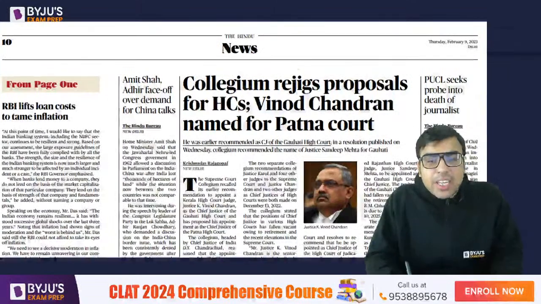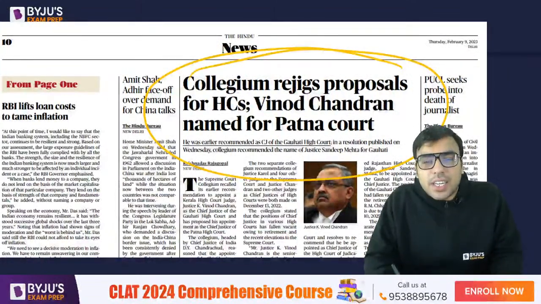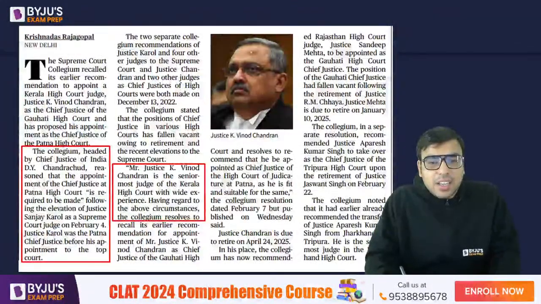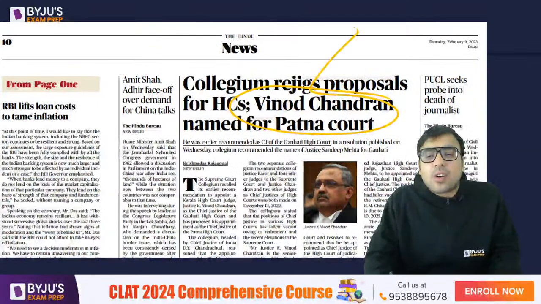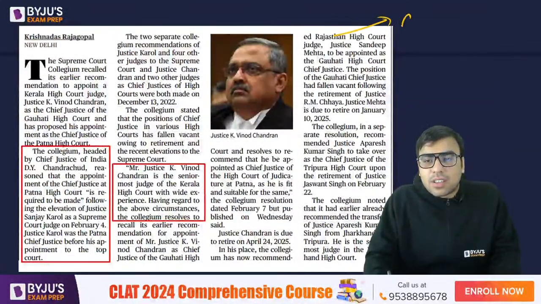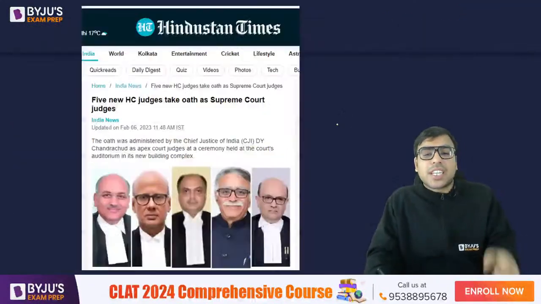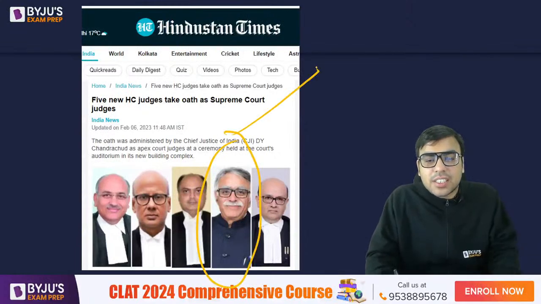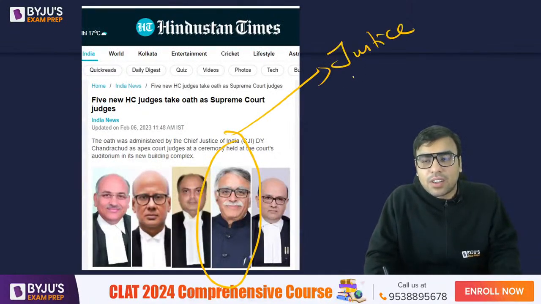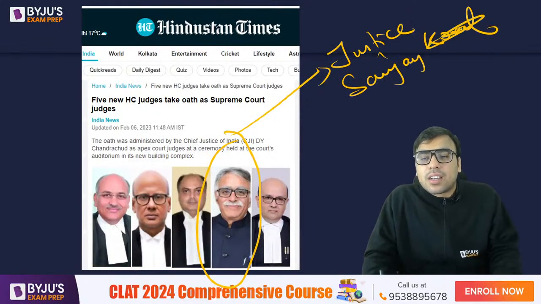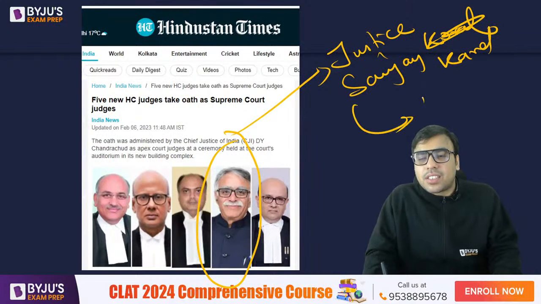Now, page number 10, Collegium rejects proposal for High Courts. Vinod Chandran named for Patna High Court. Rejects means it changes or shuffles the decision. So initially he was supposed to be appointed as the Guwahati High Court Chief Justice, but now he will be appointed as the Patna High Court Chief Justice. Why? Because recently the Patna High Court Chief Justice, Justice Sanjay Karol, has been appointed as a Judge of the Supreme Court.